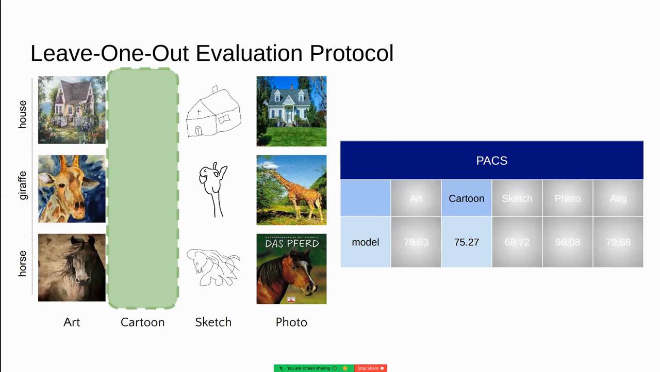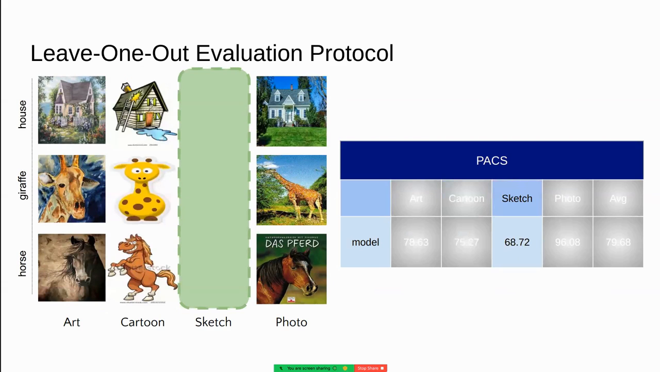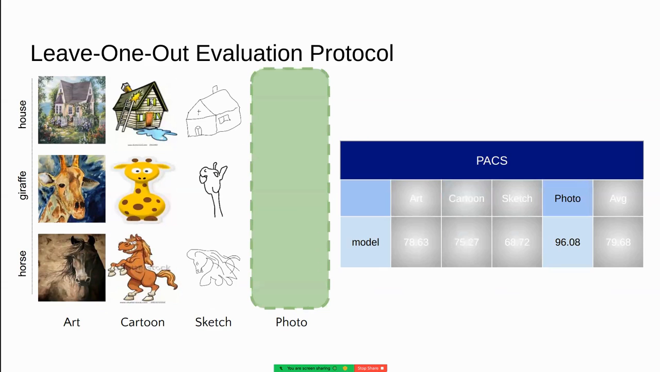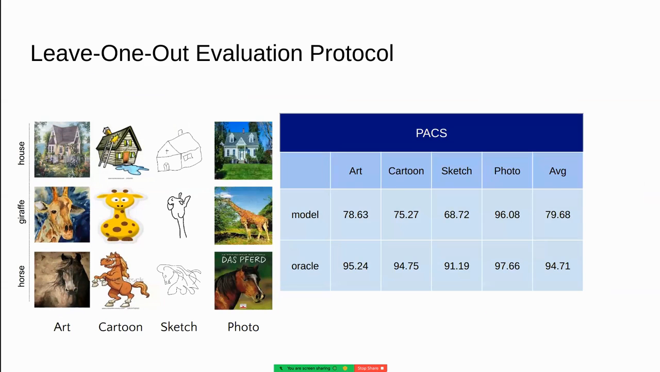In a similar fashion, we will proceed to evaluate our model across the remaining domains like cartoon, sketch, and photo. We can train an oracle model using data from all domains. The ultimate goal of domain generalization is to bridge the gap between the model trained on all but one domain and the oracle.